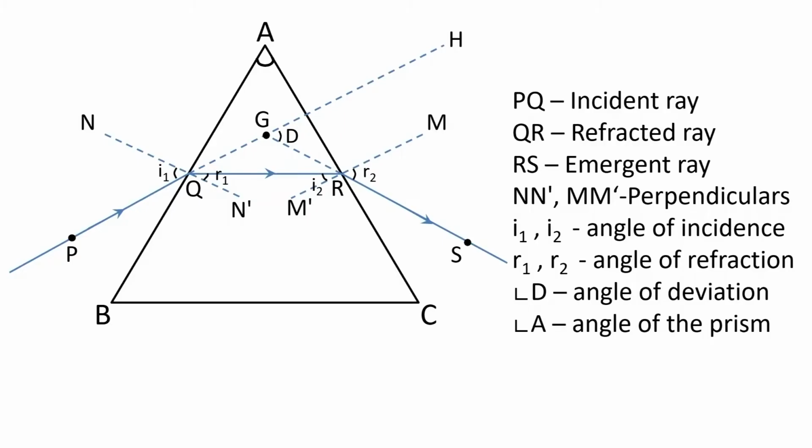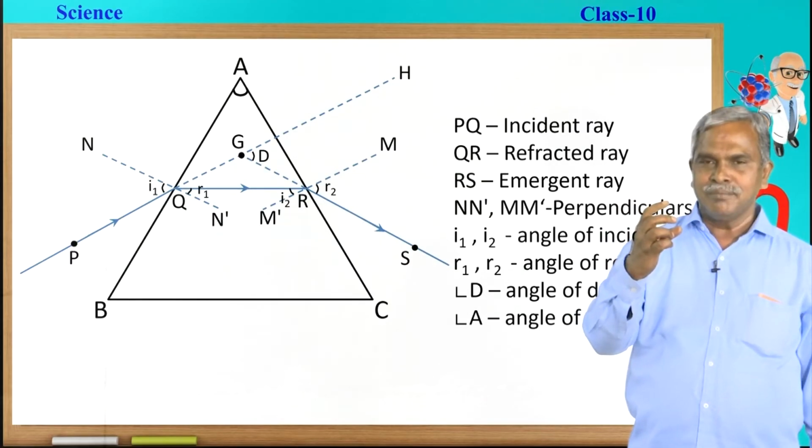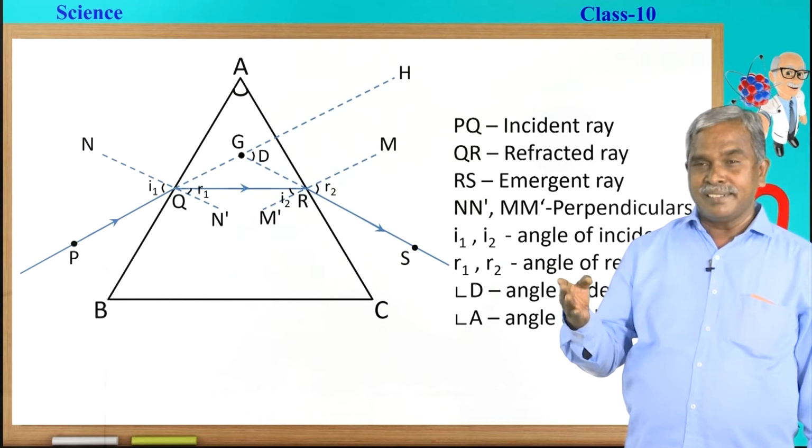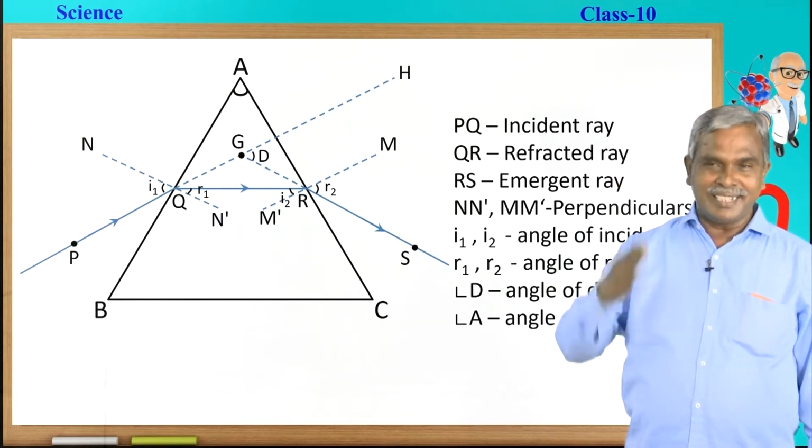So, to sum up, when the ray of light enters from a rarer medium to a denser medium, that is, through the glass prism, it undergoes refraction. Once again, when it travels from the denser medium, I mean the glass prism, towards the air, it undergoes refraction. So, that RS is called the second refracted ray.